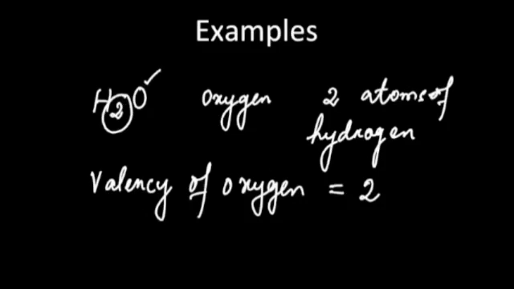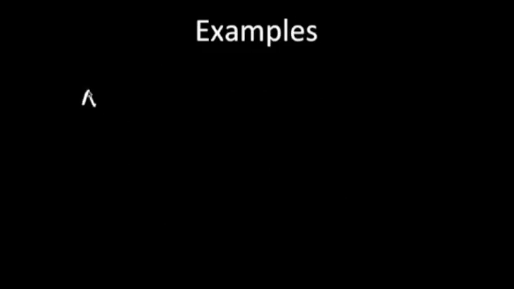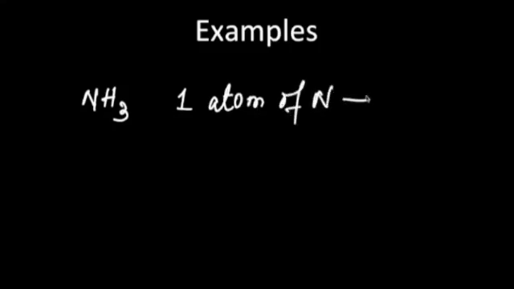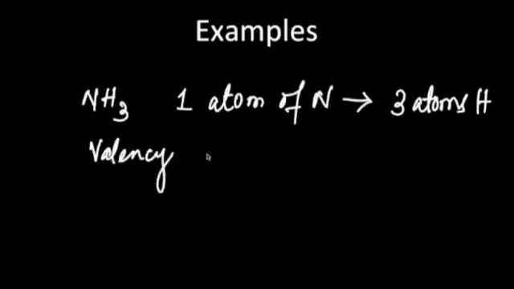Similarly, let's take another example, NH3. Now here one atom of nitrogen combines with three atoms of hydrogen, right? So that is why the valency of nitrogen is equal to 3. Like this, we can take a lot of other examples.